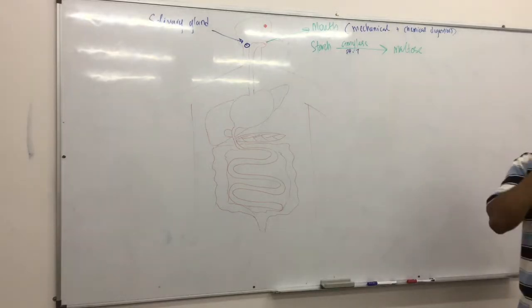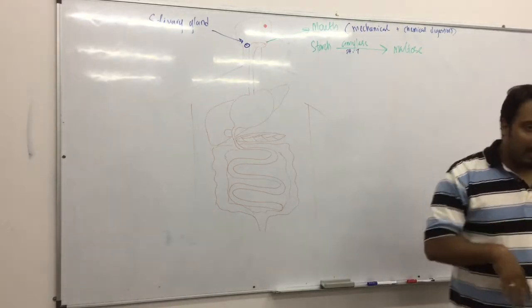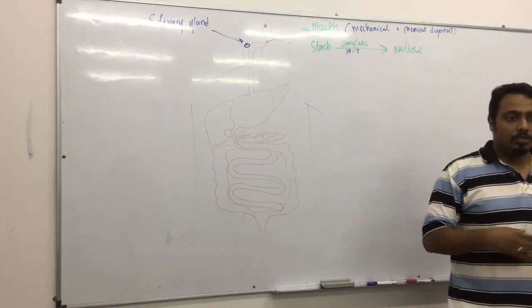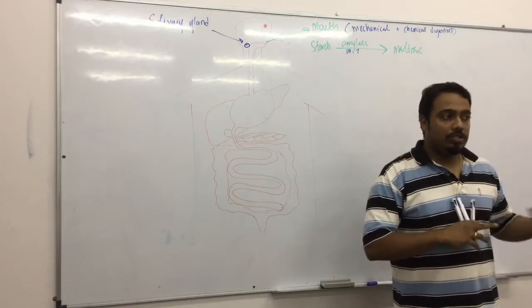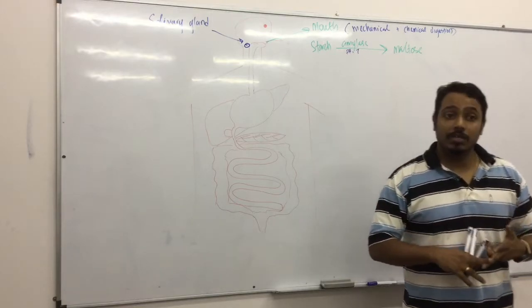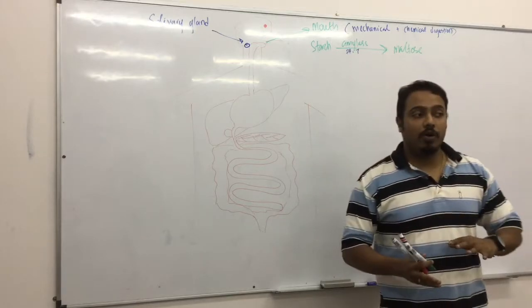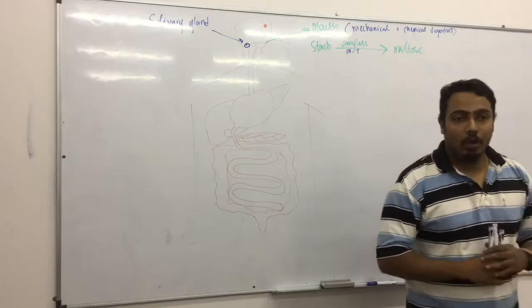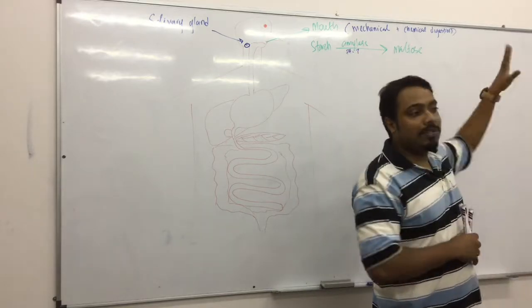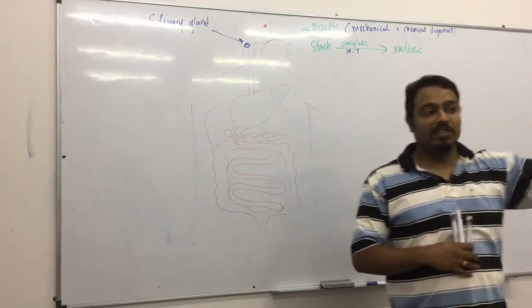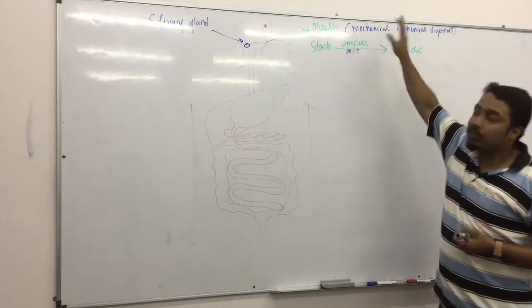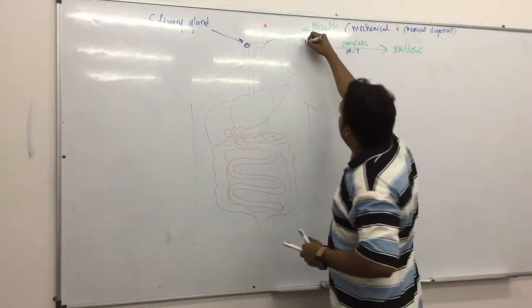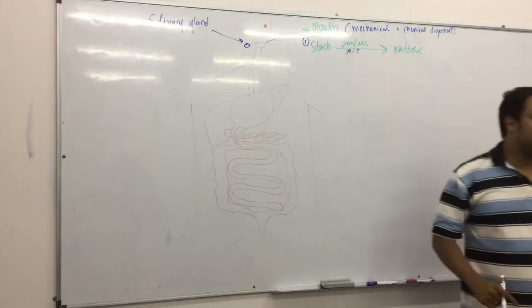Keep in mind, you can only absorb into your blood the smallest unit, which means it has to be the monomer. So what is the monomer for starch? It's glucose. What is the monomer for protein? Amino acid. What is the monomer for fats or lipids? Fatty acid and glycerol. Only those can be absorbed. Can I absorb maltose? No. That means it needs to be further digested. But of all the things you eat, only starch will be digested in the mouth. So I put a number of 1 here, which means it's only one chemical digestion in the mouth.